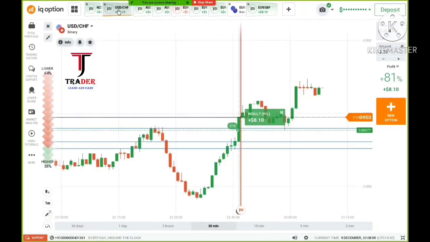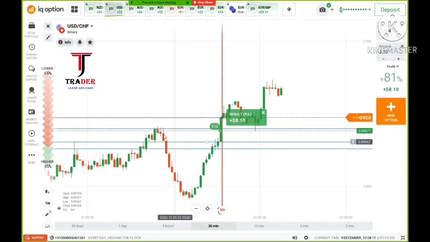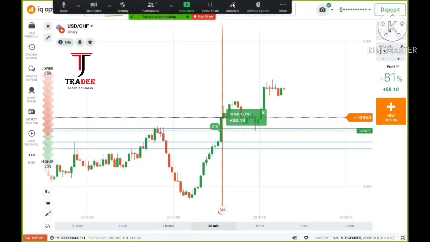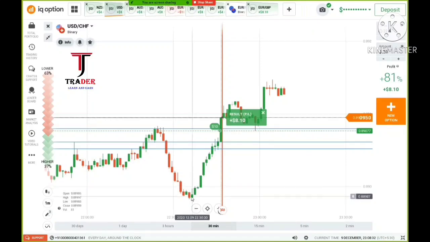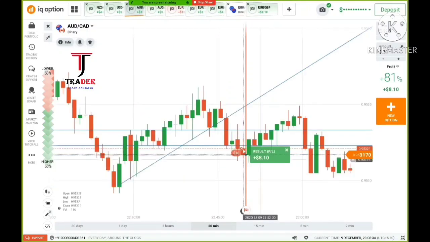The reversal area is here, and this is my second trade. Here also you can see, on the left side, we can see a momentum. So again on the right side we can expect a momentum only, most of the time. Actually I wanted to place my trade here, but because of the strong momentum my trade was here, and it's profitable only because of this strong bullish momentum.